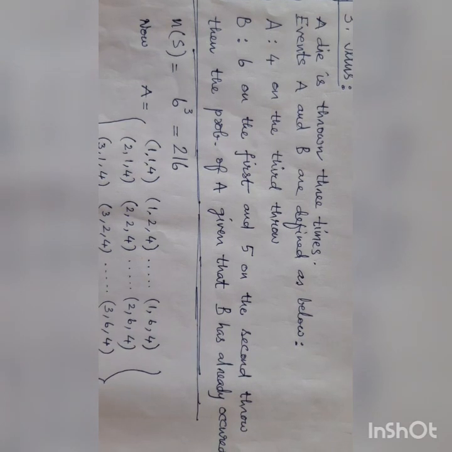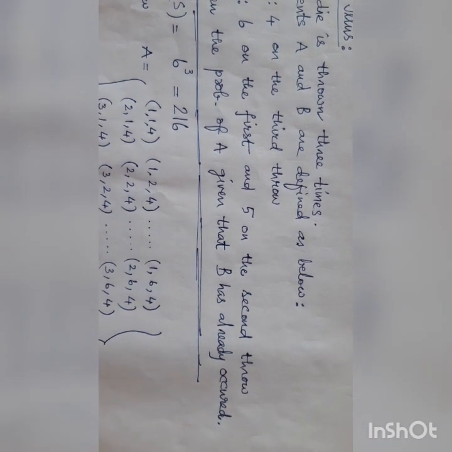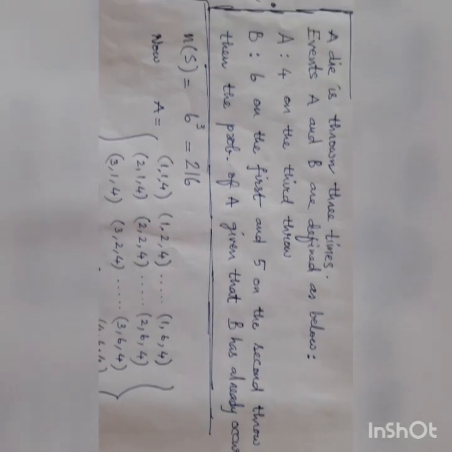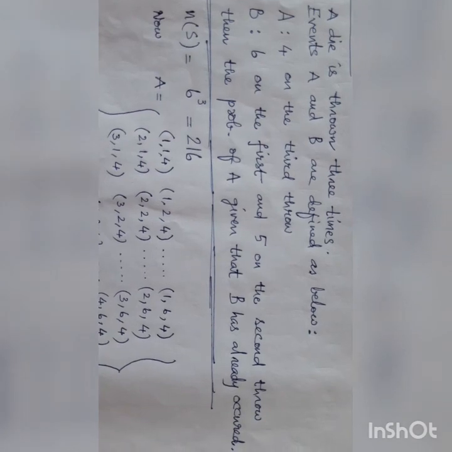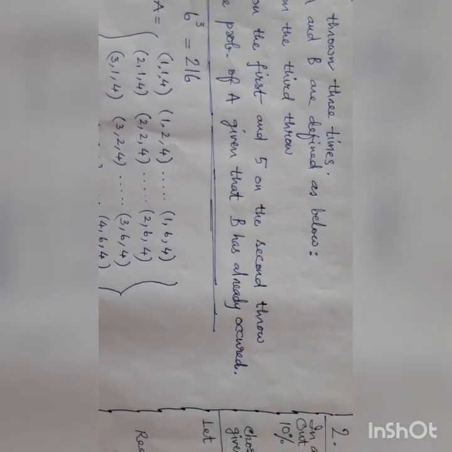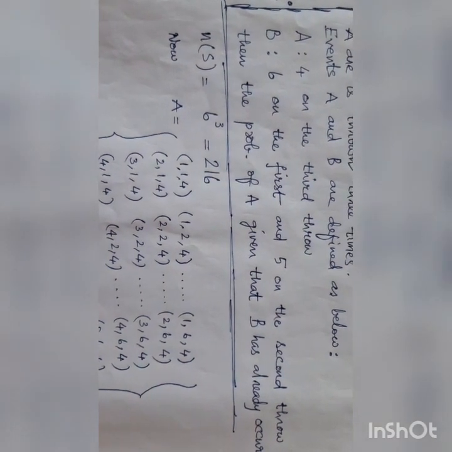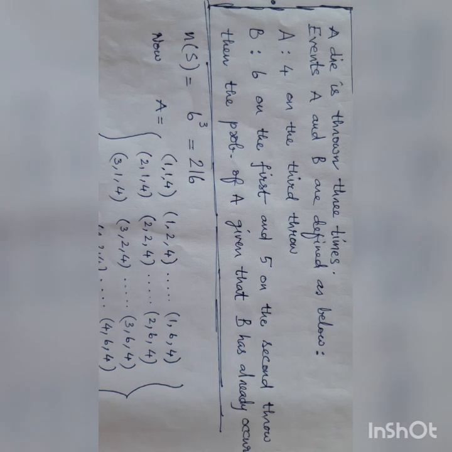Event A is 4 on the third throw. Event B is 6 on the first throw and 5 on the second throw. Then the probability of A given that B has already occurred. So n of S is 6 cube, because it is a die, 216. Now what is A?